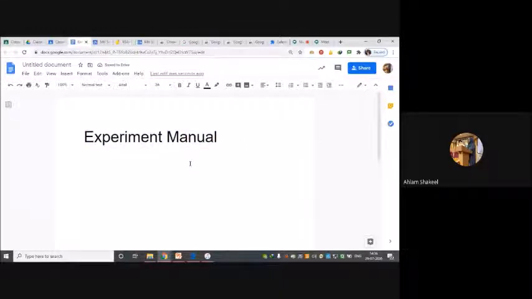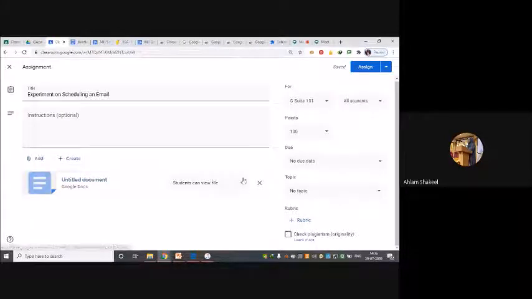Okay, they will not be able to edit anything in this, they can only view this particular document. But suppose you want the students to perform the experiment and upload it into this file, then you can use this third option: make a copy for each student. Now you have to be very careful over here.